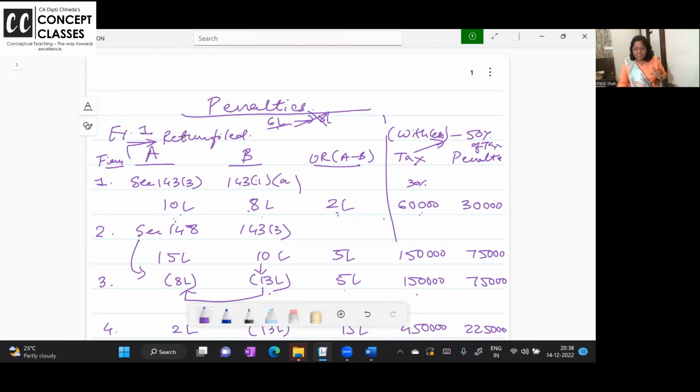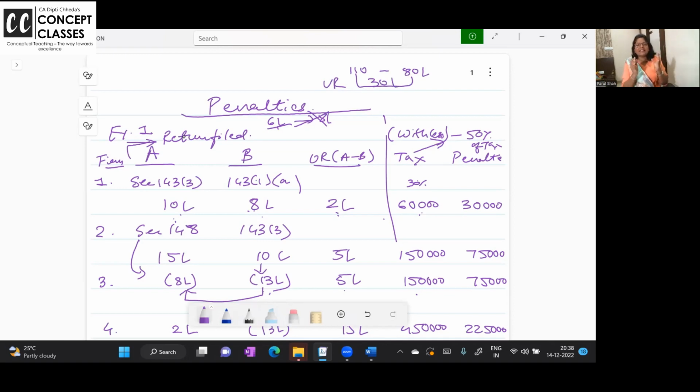Clear or not? See, sometimes you may go into surcharge. It's a company. So imagine with underreported income, your income is 110 lakhs. Now if it went above a crore, surcharge will also apply. Without underreported income, your income assessed was 80 lakhs. Now, if you say, ma'am, underreported income is 80 to 110, 30 lakhs.